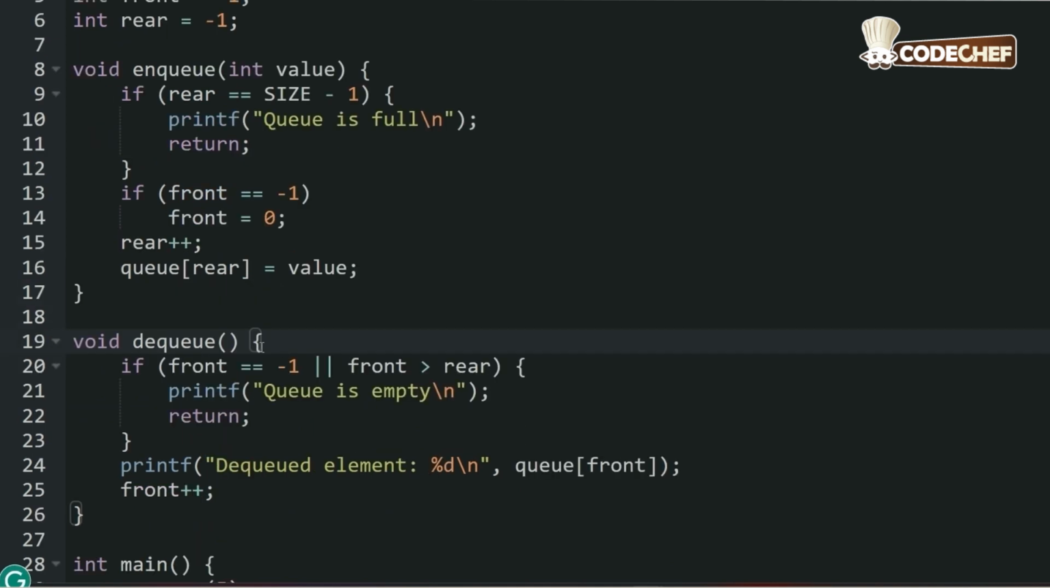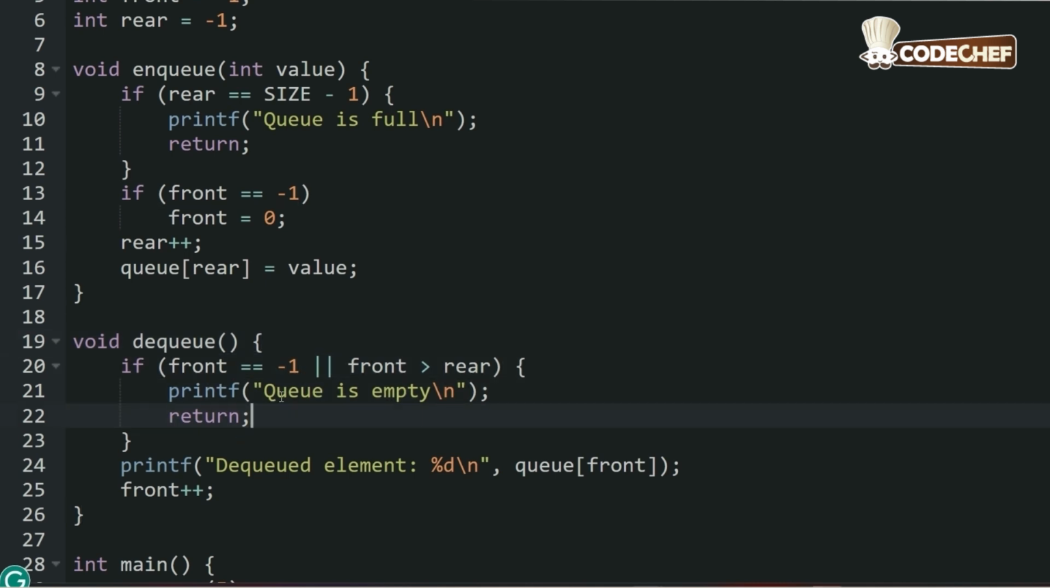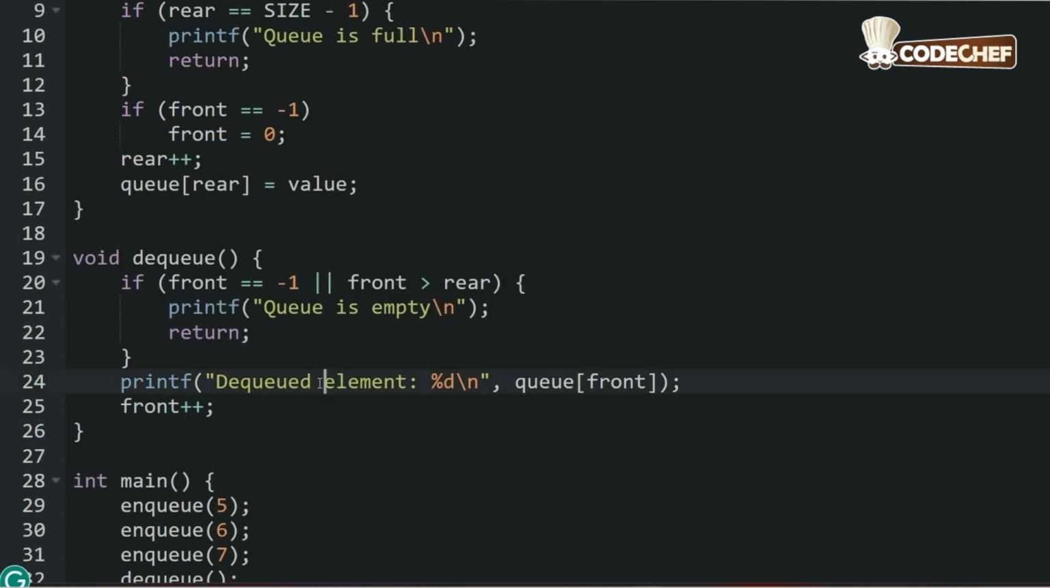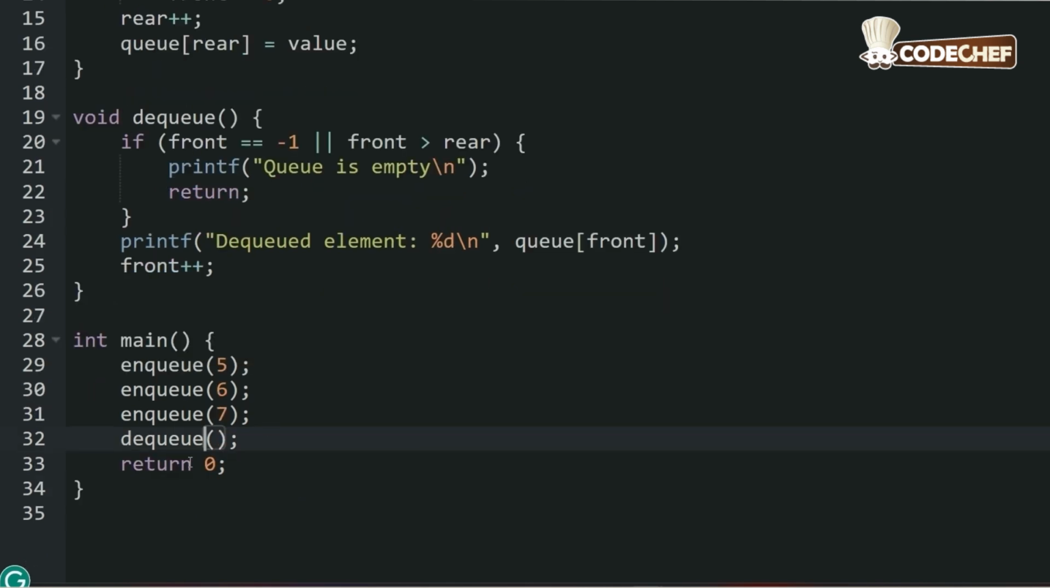Now we come to the dequeue function. It checks if the queue is empty and removes the element at the front. Then it moves the front forward. It prints queue is empty if it is empty, and it prints the dequeued element, whichever element has been dequeued. Now here you can see the main function. This performs the given task. The main function enqueues 5, 6 and 7 and dequeues one element, and then the program returns 0 and we close the program.